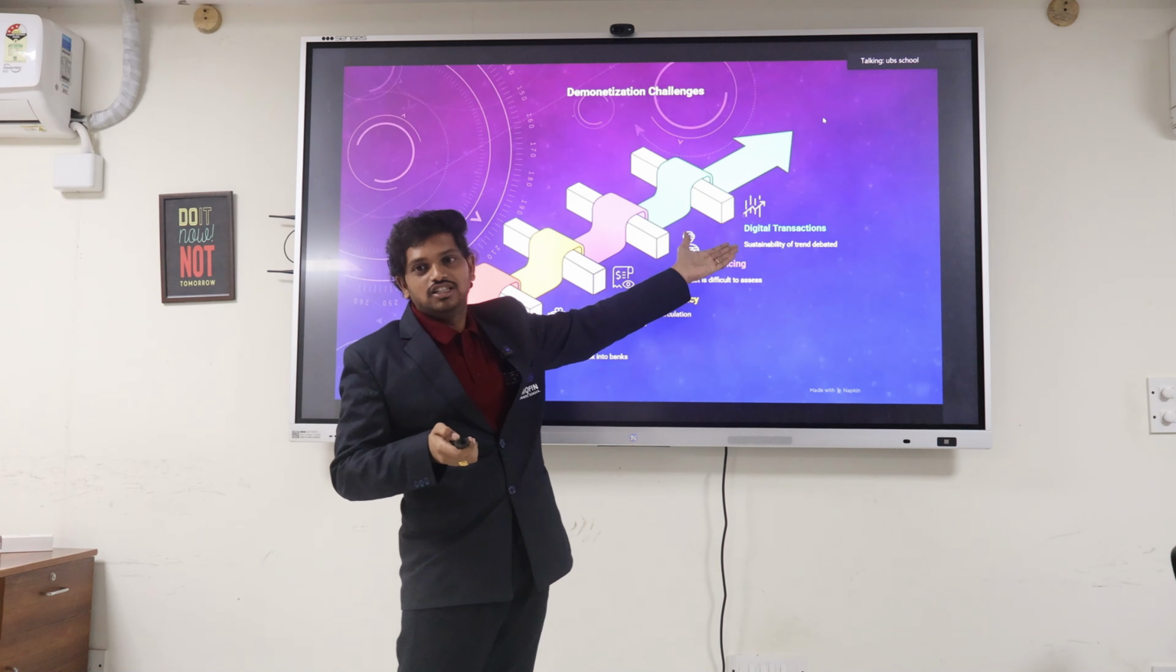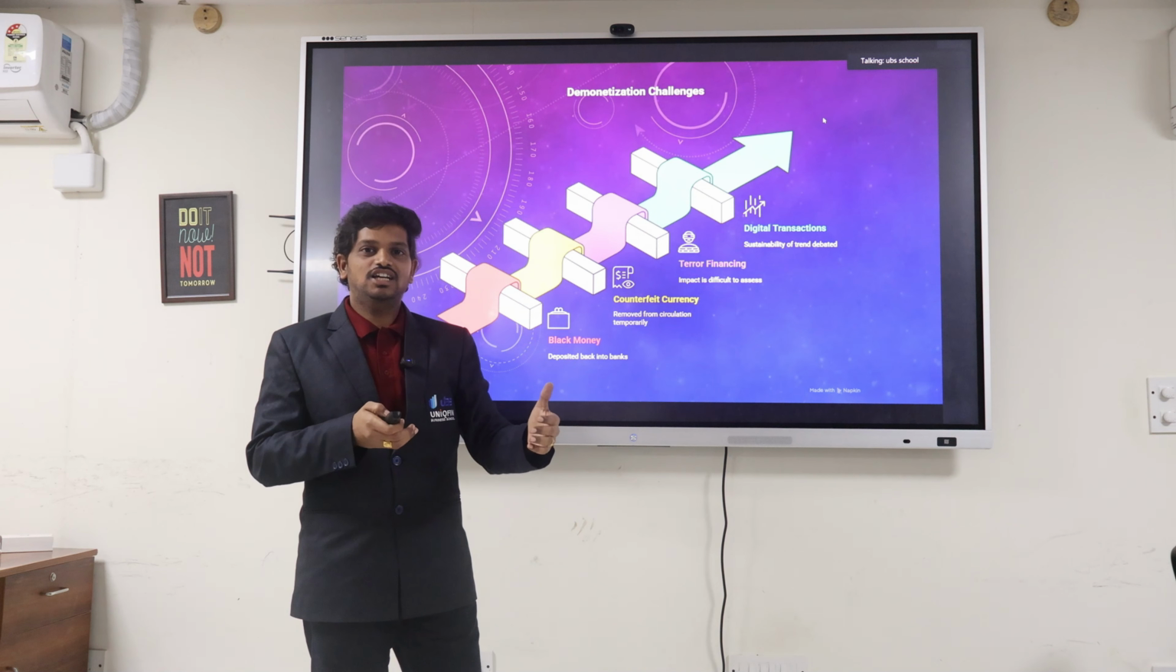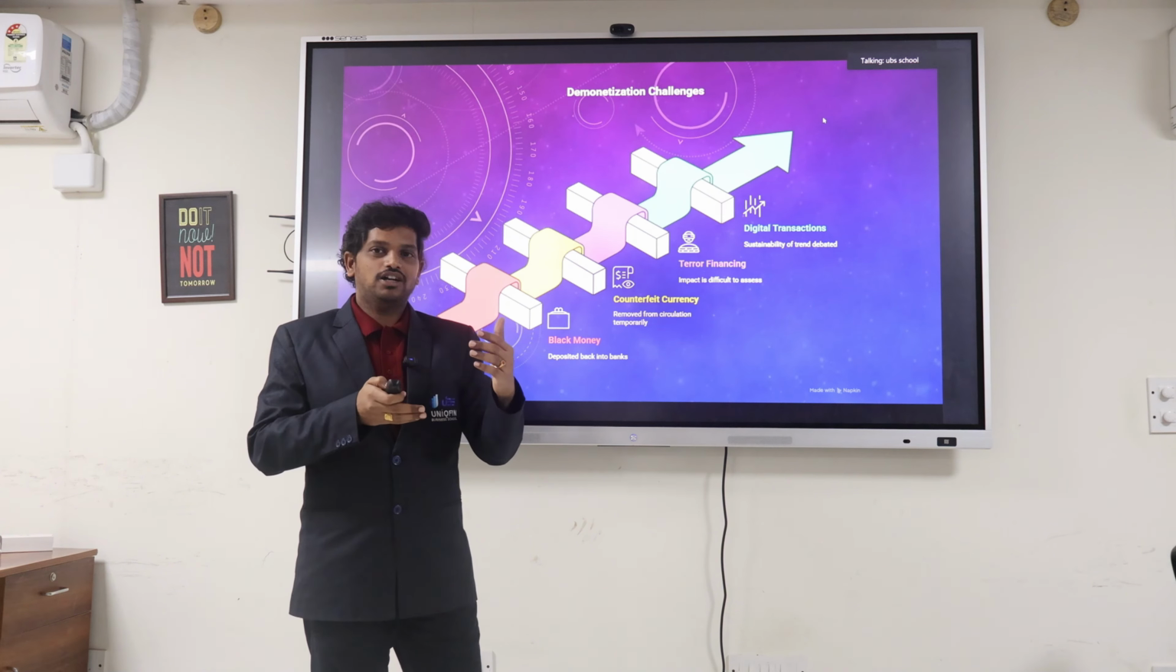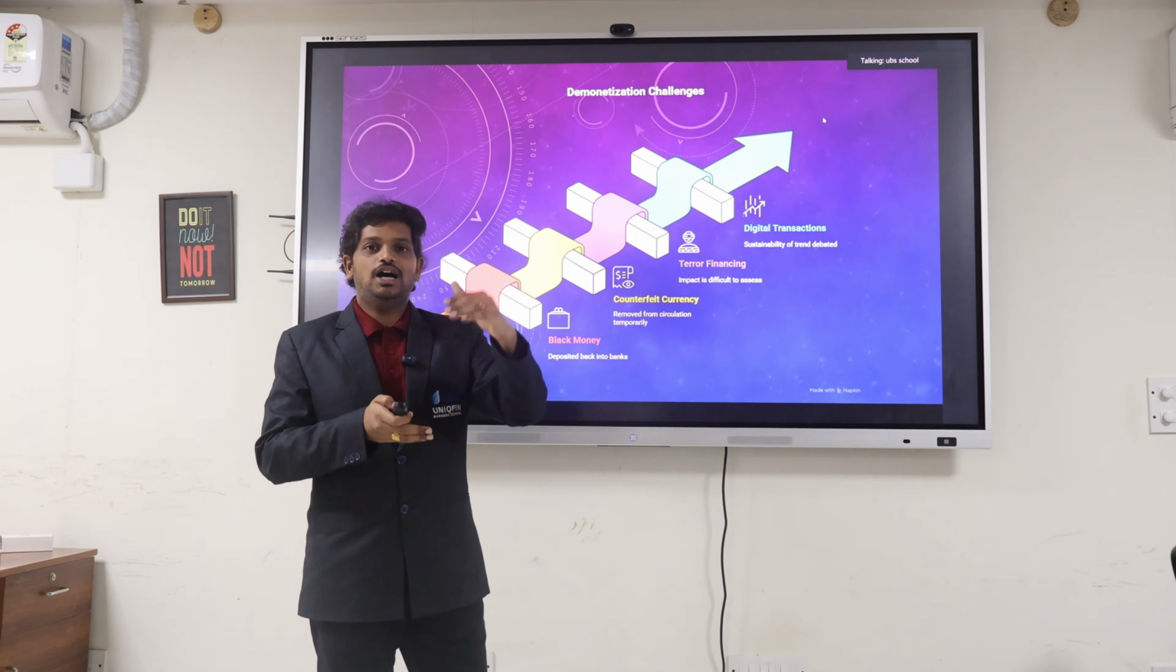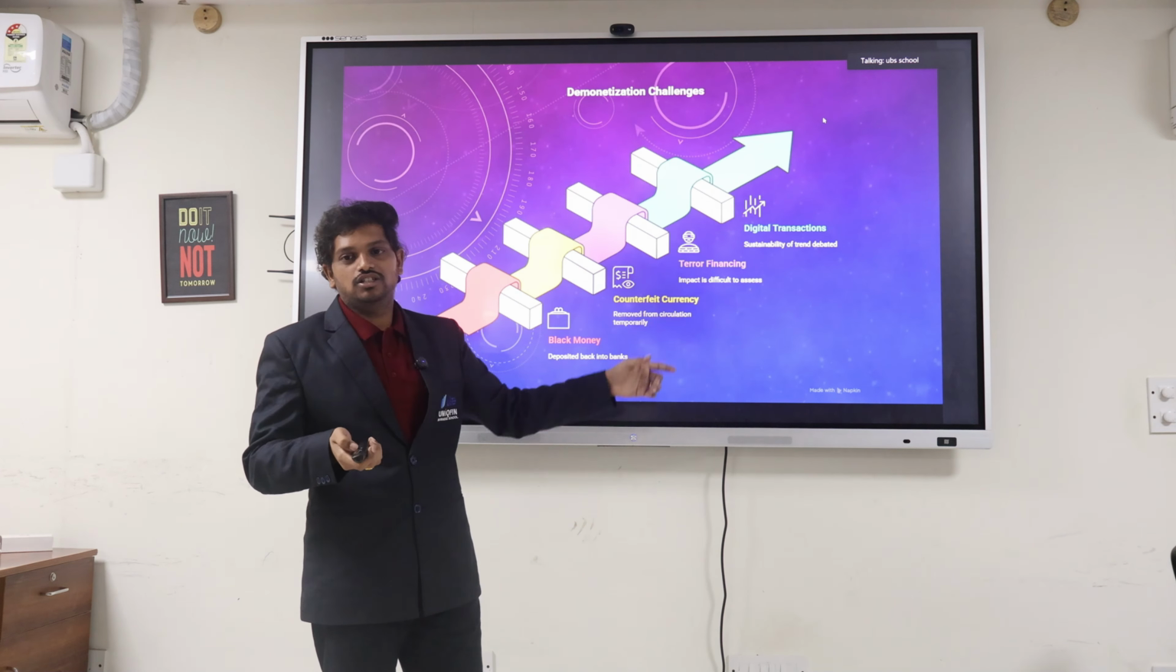Digital transactions. A new array of digital transactions has been brought in, and has moved towards the upper range because of the demonetization.